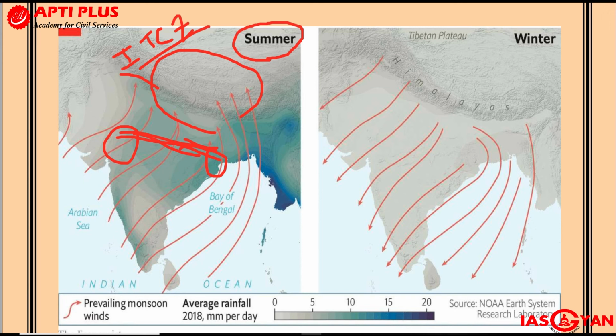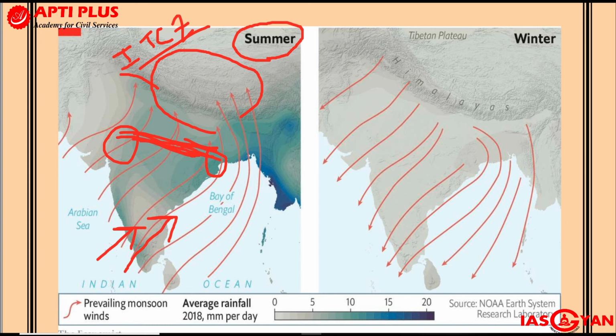So basically the trade winds, mainly from the southern hemisphere, will get attracted towards India's land because India is experiencing intense low pressure, and these trade winds will actually come down. Basically these are nothing but the southeast trade winds which are found in the southern hemisphere. But because the ITCZ is lying over India's landmass, there will be a shift of the wind belts to the north. Now how does this shift of the wind belts take place? Again, just try to find out a bit, go through your books, there are multiple videos on YouTube where you can find how shifting of wind belts takes place.